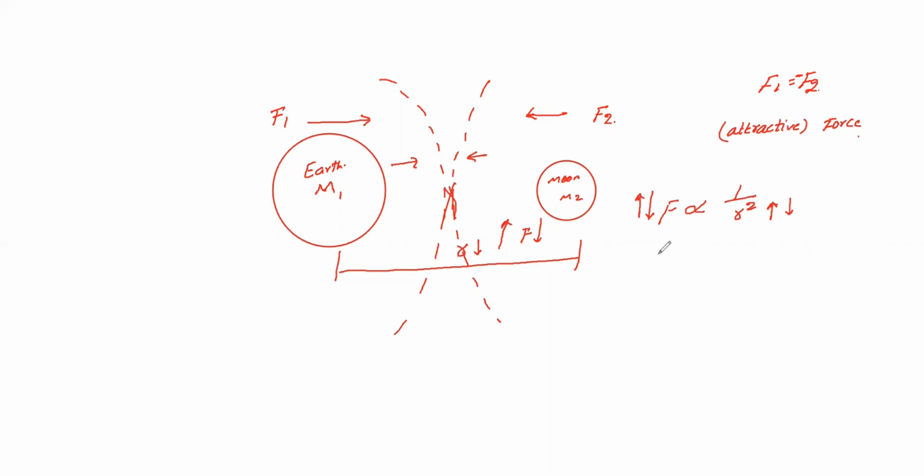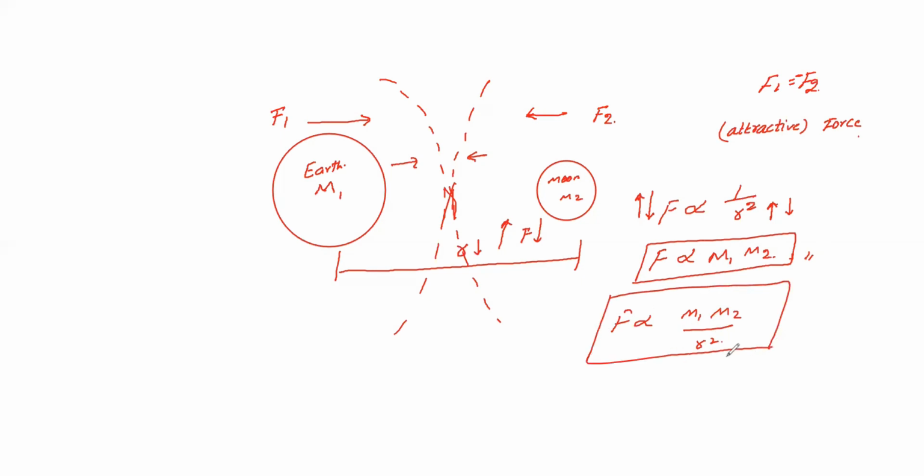And one more thing, force is directly proportional to the masses. How many masses? Two masses, mass m1 as well as mass m2. So force is directly proportional to m1 and m2. Combining these two, force is directly proportional to m1 m2 divided by r square. This is the proportionality. Force depends on this, but it is not equal. Remember, to make it equal we have to take a proportionality constant k.